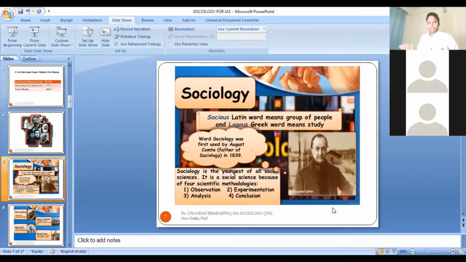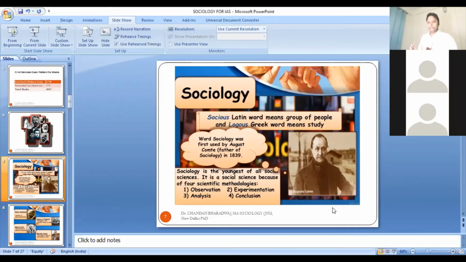Many scholars have different views on this hierarchy of sciences and the approach Auguste Comte was focusing on, but the bottom line is that he is the founding father of sociology, and he has given us a methodology also.